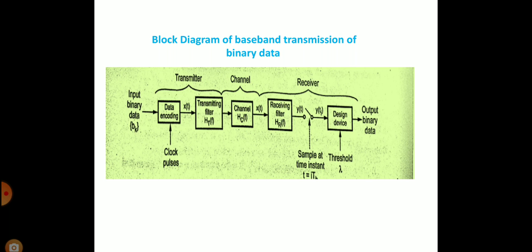Input binary data is given to the data encoder, then the transmitting filter, which filters any noise or unwanted distortion that will be there. That output goes to the channel and receiving filter; together, these are called the channel. Then the receiving filter and decision device are together called the receiver. We are going to get the output binary data.